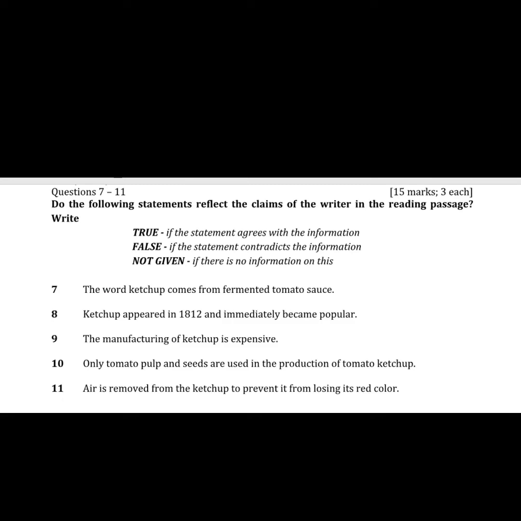Another type of question is finding true, false, or not given statements. And this means I have to read to figure out if the statement given agrees with the information in the text, if it doesn't agree, or if it's not there. So I'm going to look at question 7 and it says the word ketchup comes from fermented tomato sauce.